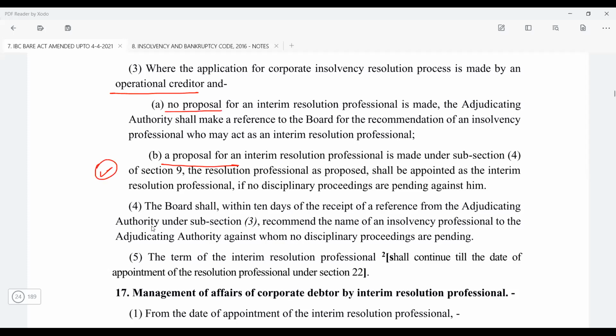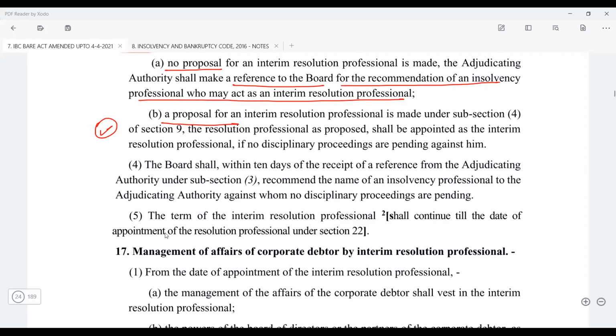But if no proposal is made, then the adjudicating authority will make a reference to the board for the recommendation of the insolvency professional who may act as an interim resolution professional, right? Thereafter, the board shall, within 10 days after the receipt of the reference from the adjudicating authority, recommend the name of the insolvency professional who is going to act as the interim resolution professional.